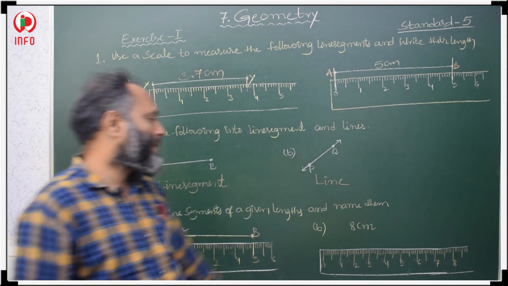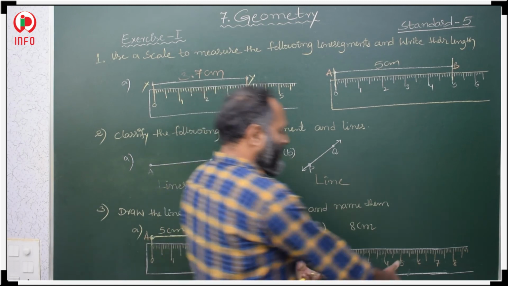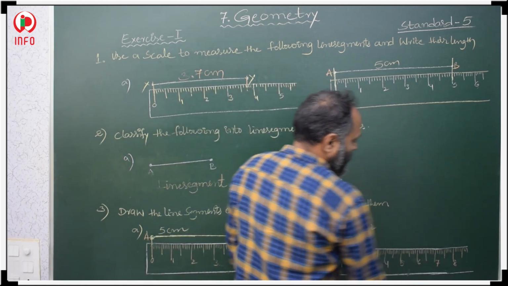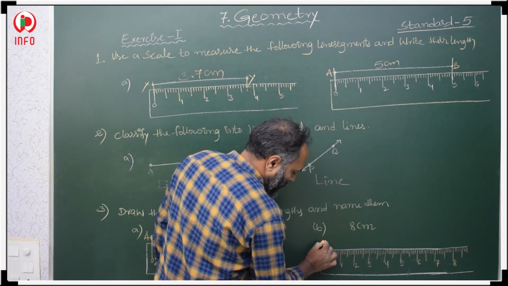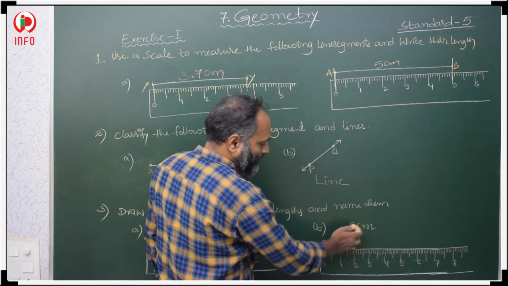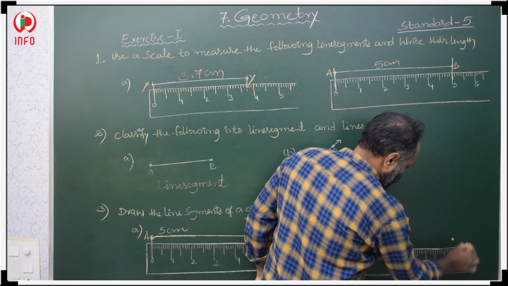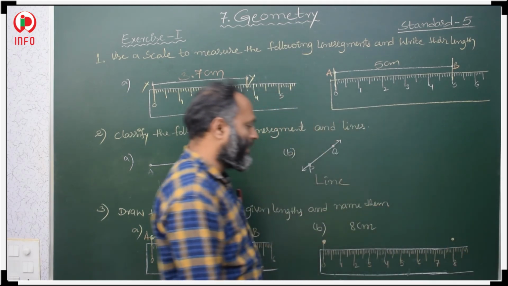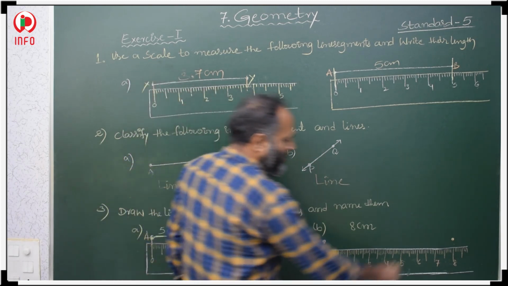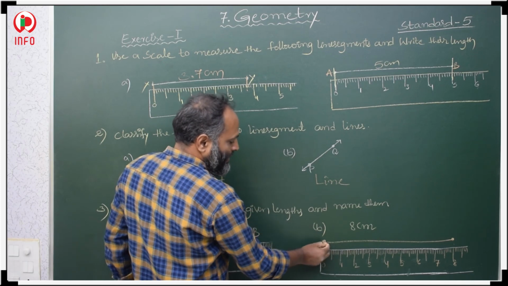Now, in the second, we have to draw an 8 centimeter line segment. Again we keep a ruler like this. First we mark the initial point at 0, and one more point at 8 centimeters. Here we have 8, so mark one more point at 8. Now join these two points with the scale.